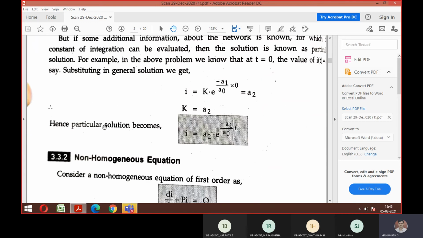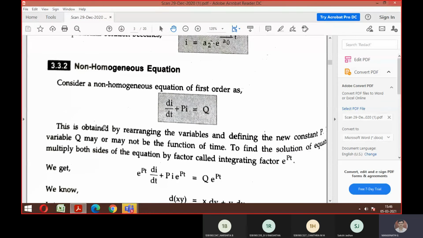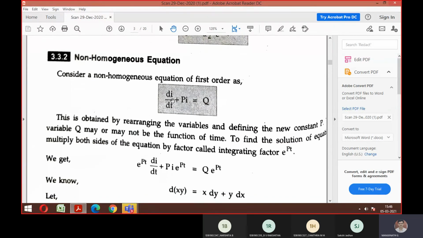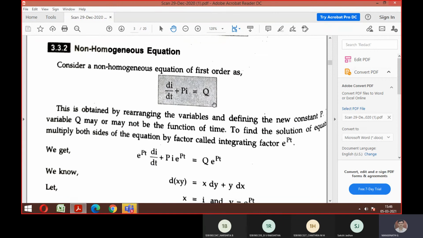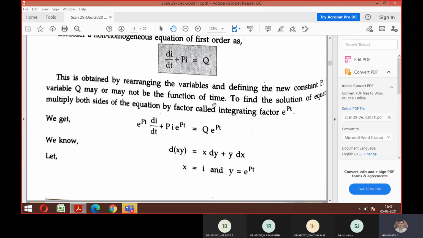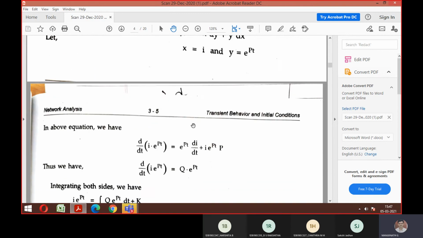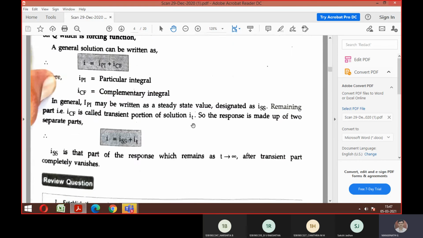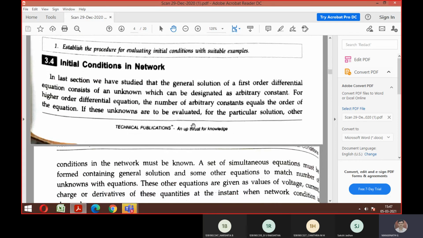Same way, this is your non-homogeneous equation. This is very, very helpful while solving the problem. This is di by dt plus Pi equal to Q. This is the format we have to follow while writing the problems also. I'll show you how that works. Just have a glance at that. Let me move on to some initial conditions.